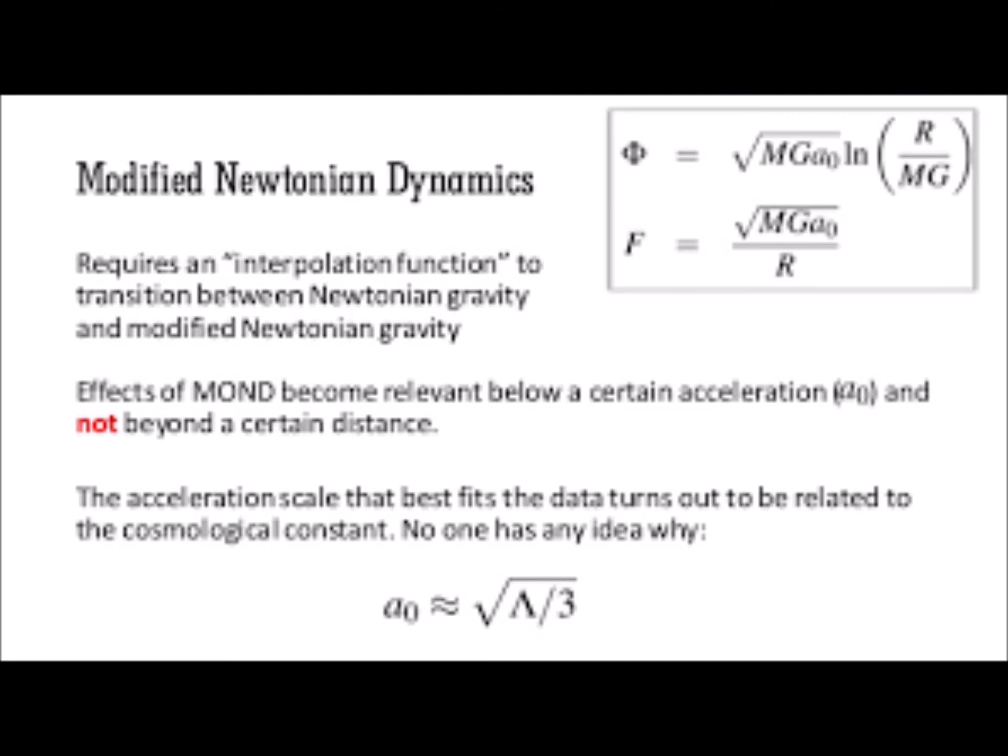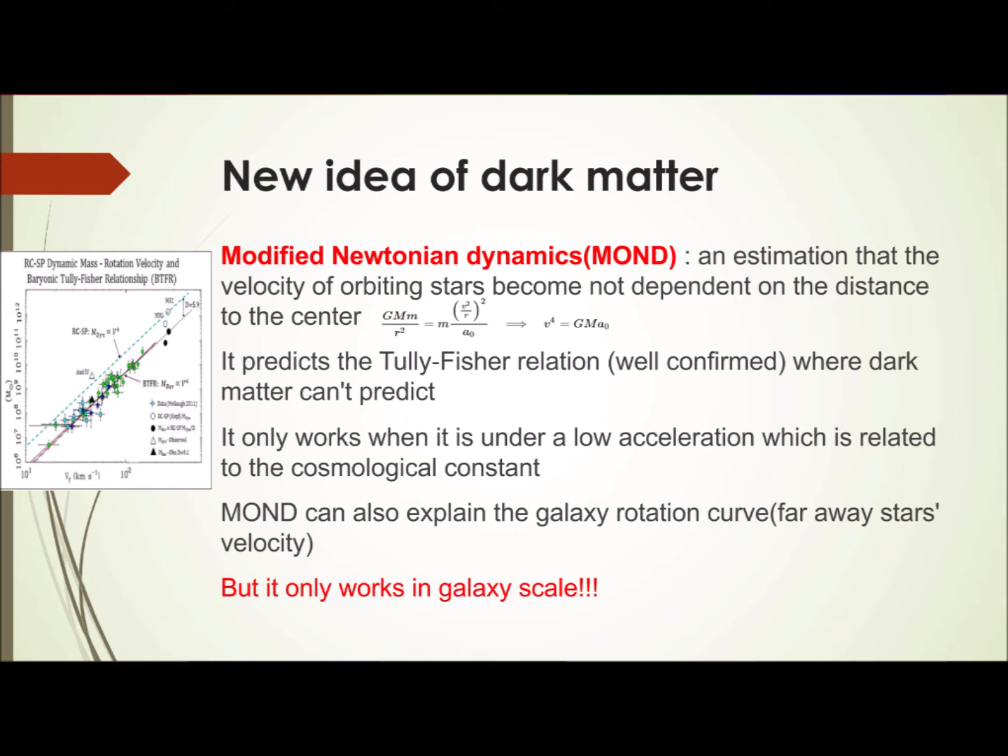On the other hand, there was another theory which tried to replace dark matter, modified Newtonian dynamics, or MOND, which corrects the behavior of gravity in classical physics rather than adding dark matter to our universe. It estimates the velocity of orbiting stars at low acceleration, which is related to the cosmological constant.